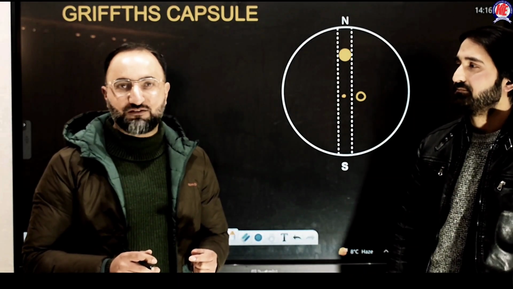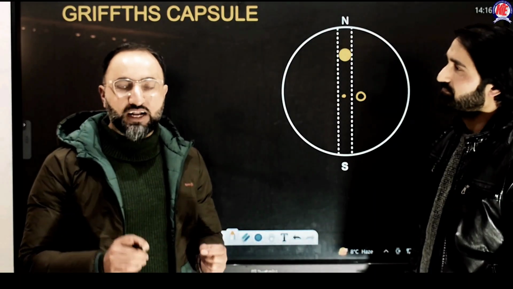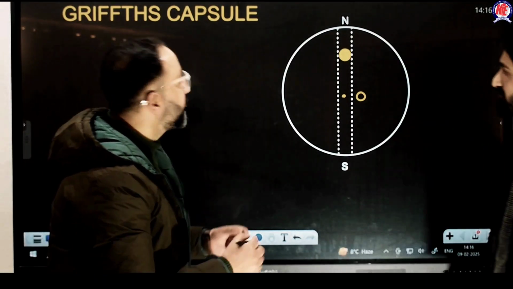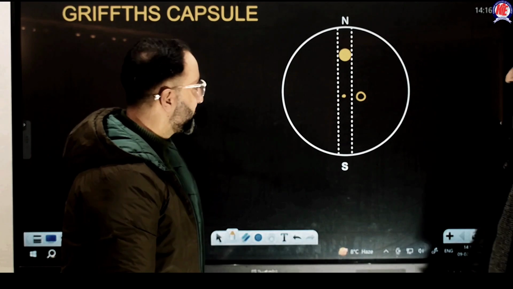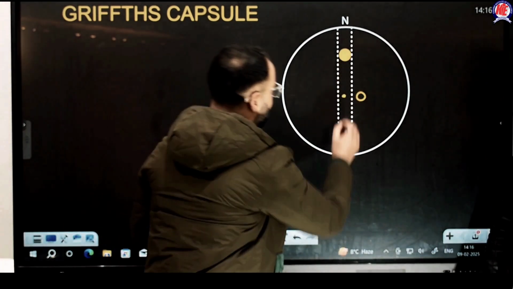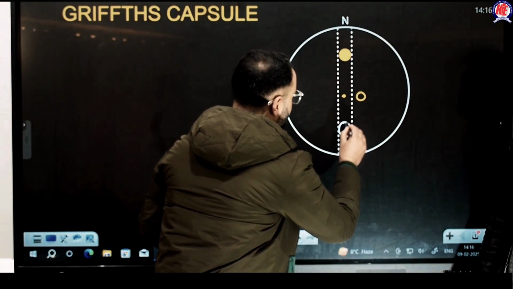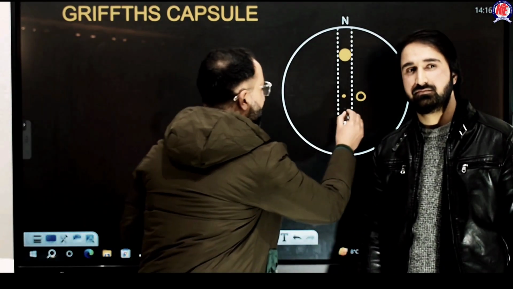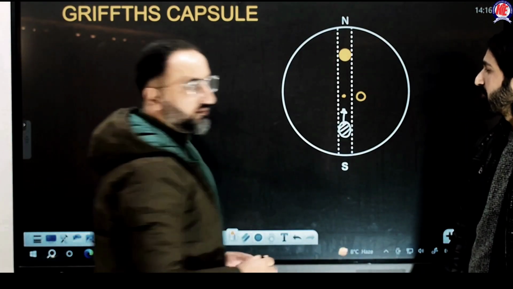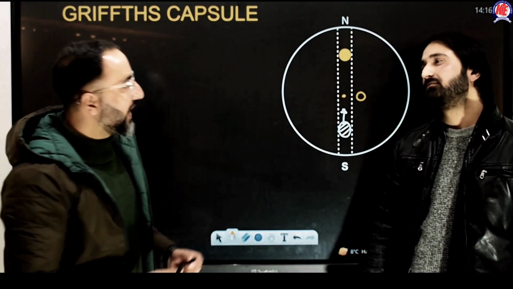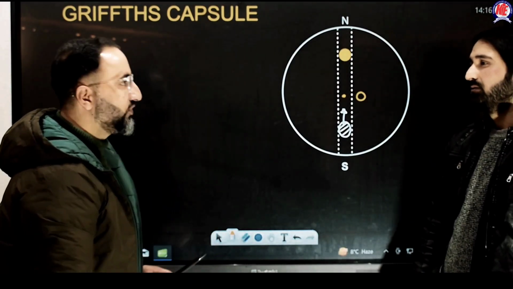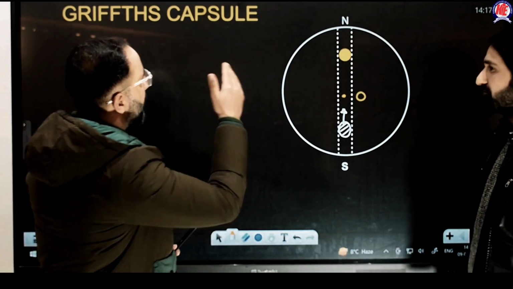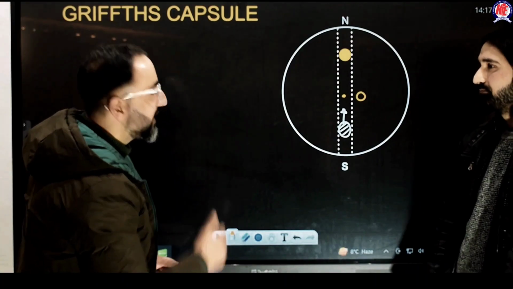But don't get confused that at the center of the Earth it will stop. It is not going to stop. No, because of inertia of motion, it will have some momentum. Because of that momentum, it is going to overshoot its mean position. Okay. And guess what? It will move towards the South Pole. But when it moves towards the South Pole, the gravitational force will be directed towards the center of the Earth like this. And as a result, this particle is going to execute simple harmonic motion from North Pole to South Pole and then back.